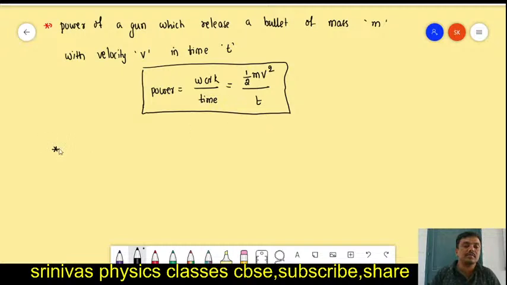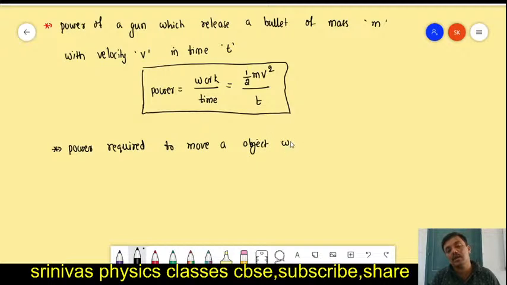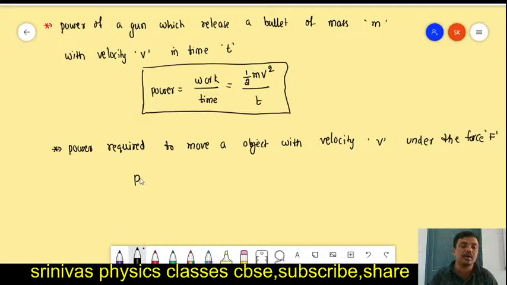Next one is the power required to move an object with velocity v under the force F. We are applying force F on the object, and the object is moving with velocity v. How much power is required?